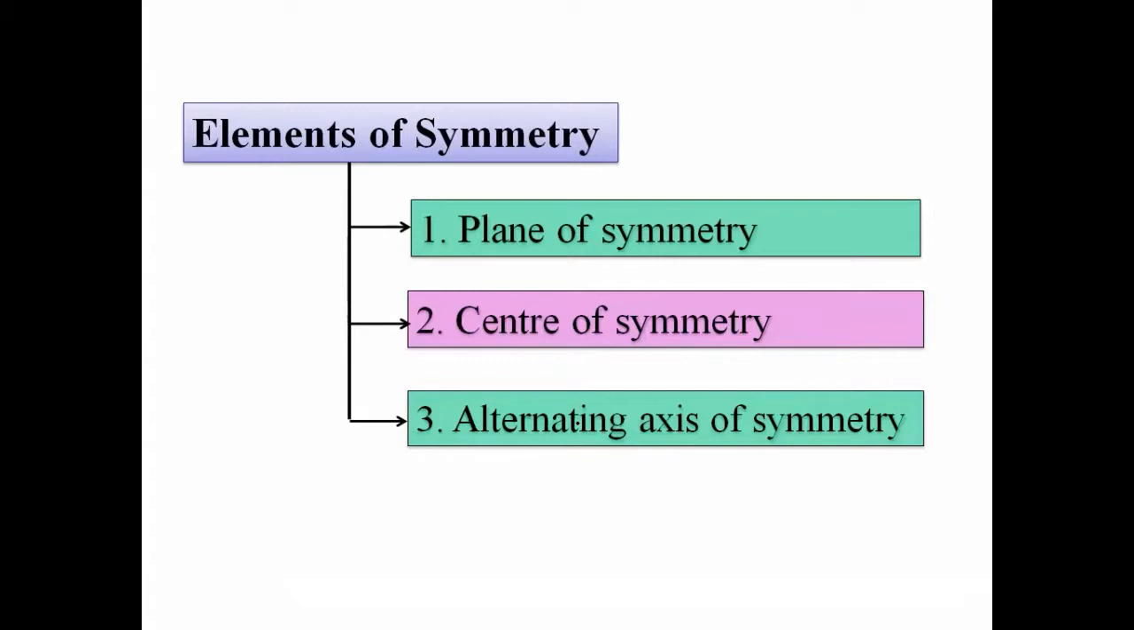मग जर ऑप्टिकल ऍक्टिव्हिटी दाखवायची असेल तर काय असायला पाहिजे? That molecule should not possess any element of symmetry, then it is optically active. Okay, this is actually the second essential condition. Now let us see the first essential condition for optical activity.